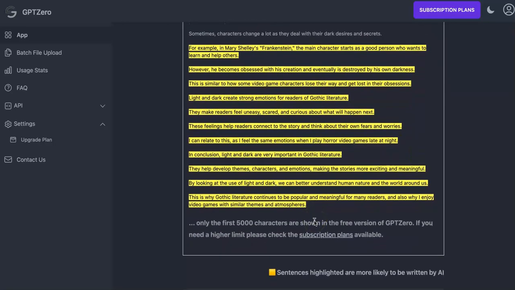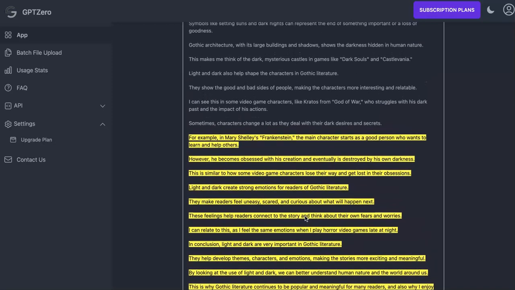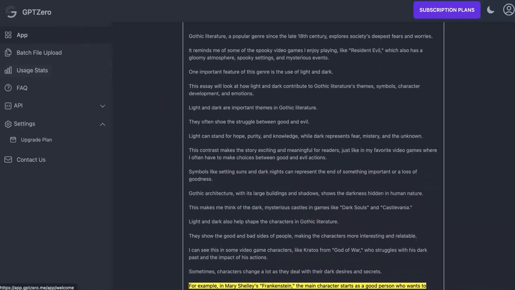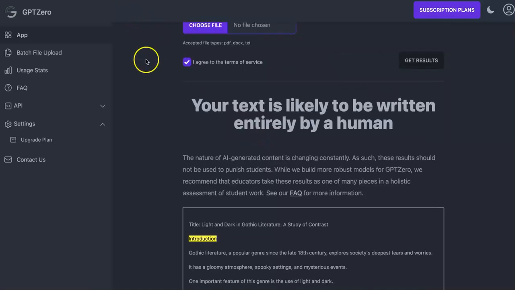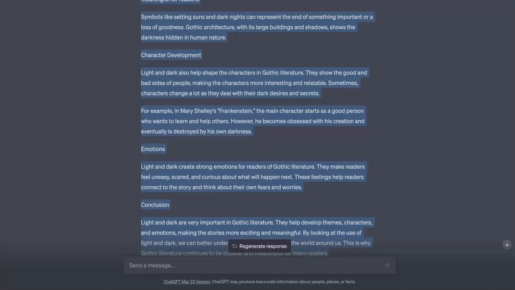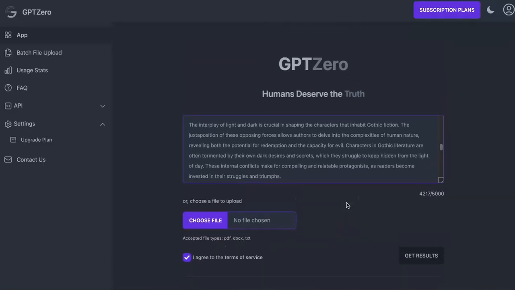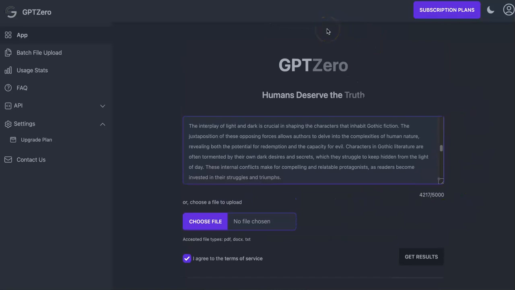It will highlight things it questions that are more likely to be written by AI, and you can see that I'm only using the preview version here, so I can get a good chunk of my text taken care of. But those kinds of changes in my prompt are significantly going to reduce the amount of text that's showing up as written by AI. As soon as I do anything to my prompts that go beyond just a simple question being answered, teachers that rely on tools like GPTZero or the AI classifier are going to struggle as ChatGPT and tools like it become more sophisticated.